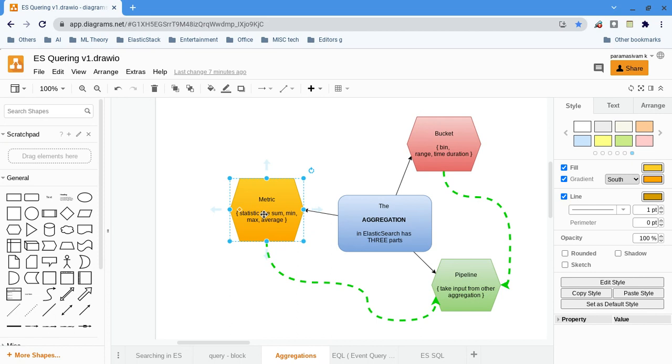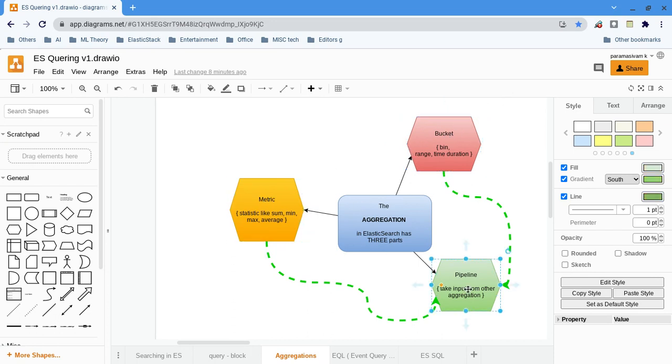Most of the time, bucket aggregations will have a child as a metric aggregation, but a metric aggregation does not have any child. It cannot have a child. So that's all about these two types of aggregations.